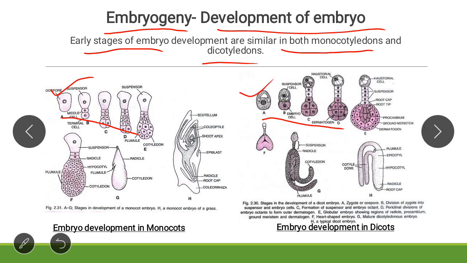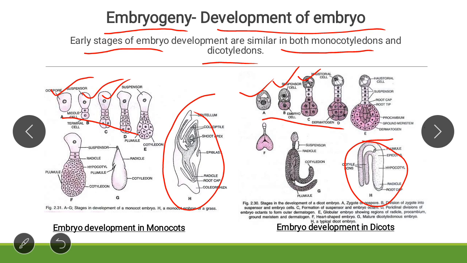You can compare these development stages in monocot and dicot. These earlier stages are similar in both, but later on the embryos are totally different. Moving to the next slide.